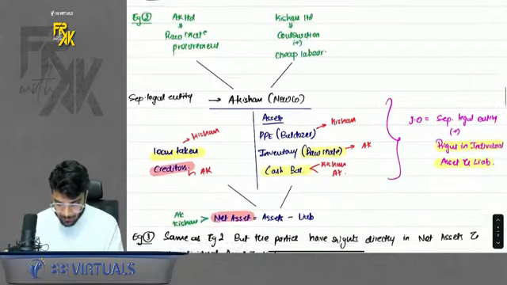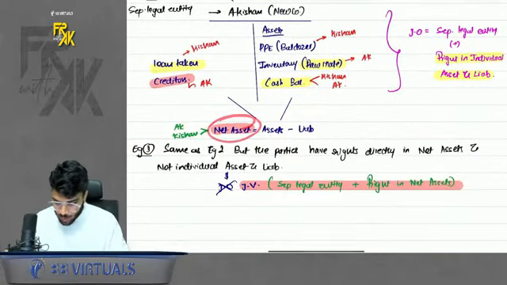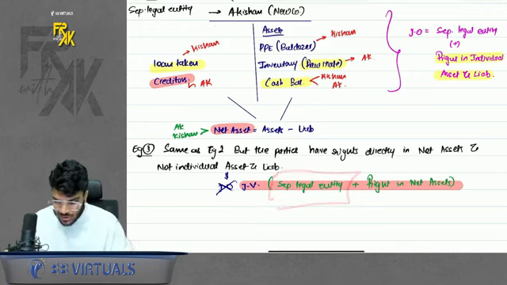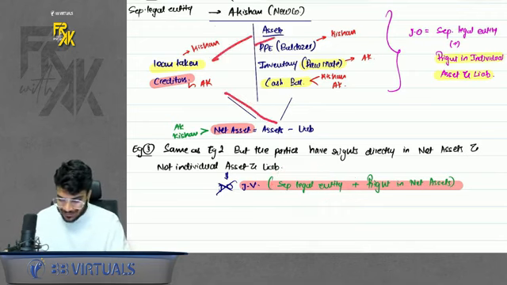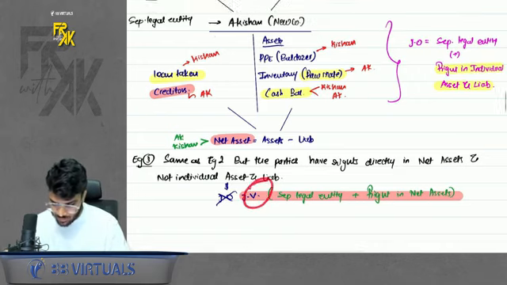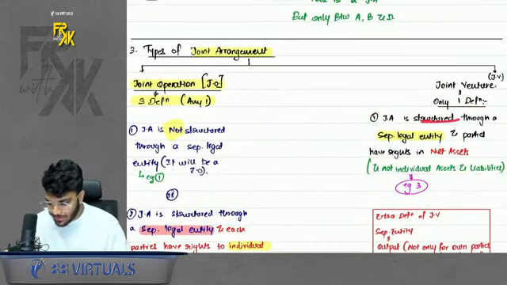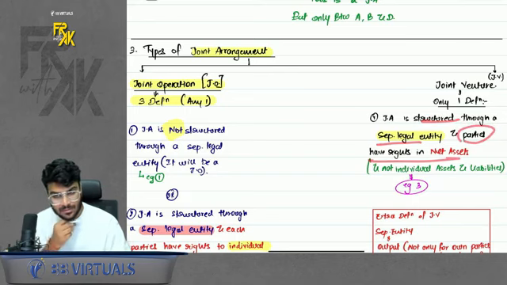But what if the parties have rights in the net assets? If you are forming a separate entity and the parties don't have rights individually, but they have rights in the net assets, then it will not be an operation, it will be a venture. Do remember this. So in venture we have this definition: structured through a separate entity and parties have rights in the net assets. Simple.